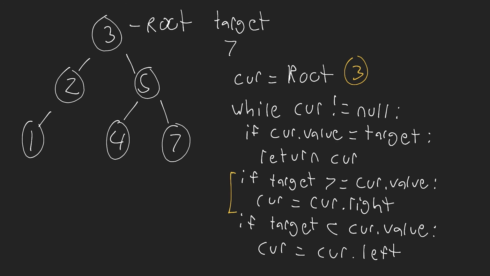We say, is the target value greater than the current value? Well, it is because 7 is greater than 3. So that means current is equal to current dot right. So now the current node becomes equal to 5 because that's the right node from the current node. Okay, now we repeat this process again. We say, while current does not equal null. Okay, so it's not null. Is this equal to the target? No, it's not. Okay, is the target greater than the current dot value? Yes, it is. So we move to the current node dot right, which is going to be 7. Okay, so now we check, is the current value equal to the target? Yes, it is. So we return current.